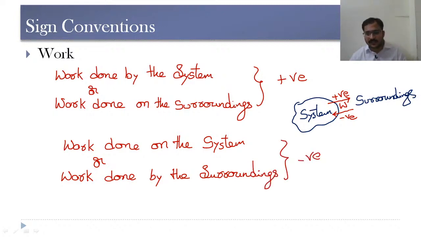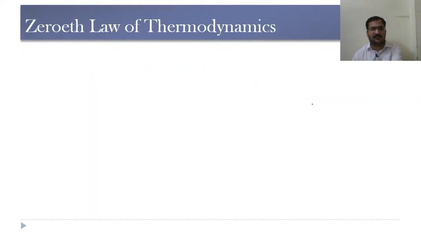So that means if the workflow is from the surroundings towards the system, we need to take negative. From the system to the surroundings, it is considered as positive. So these sign conventions play a very important role in this entire subject. So we should be very much careful with these sign conventions.